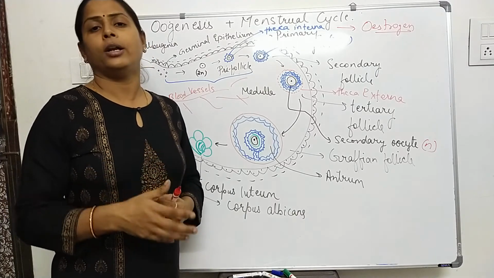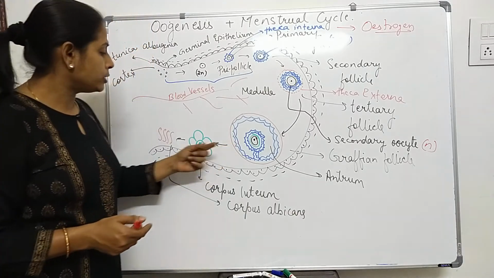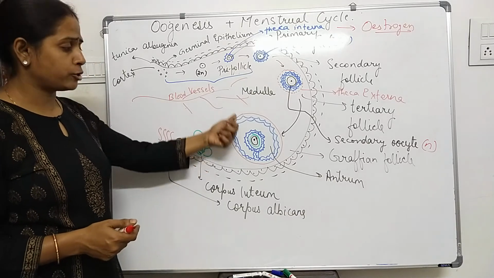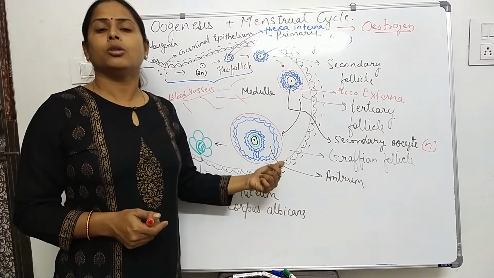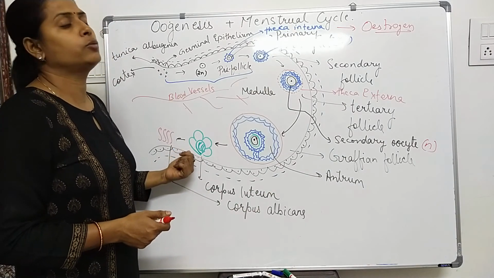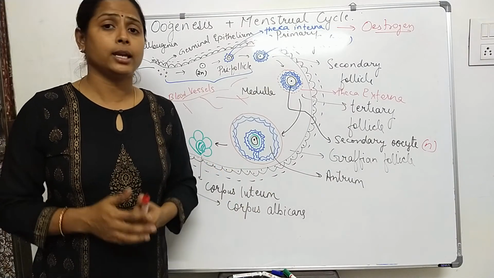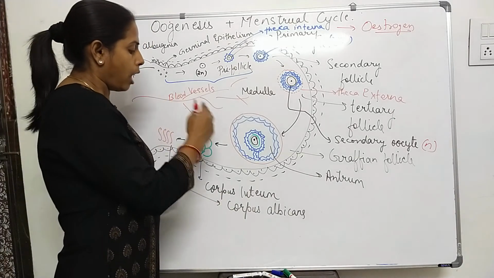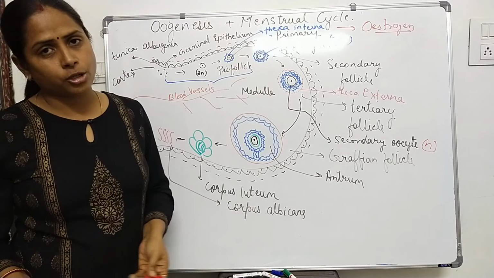This is of around 12 to 14 days, in which corpus luteum formation takes place. Since the estrogen hormone has already reduced, progesterone hormone is now secreted by the corpus luteum in the luteal phase, which takes up the role of estrogen, that is, the thickening of the endometrium lining of the uterus. Now what happens if fertilization does not take place?